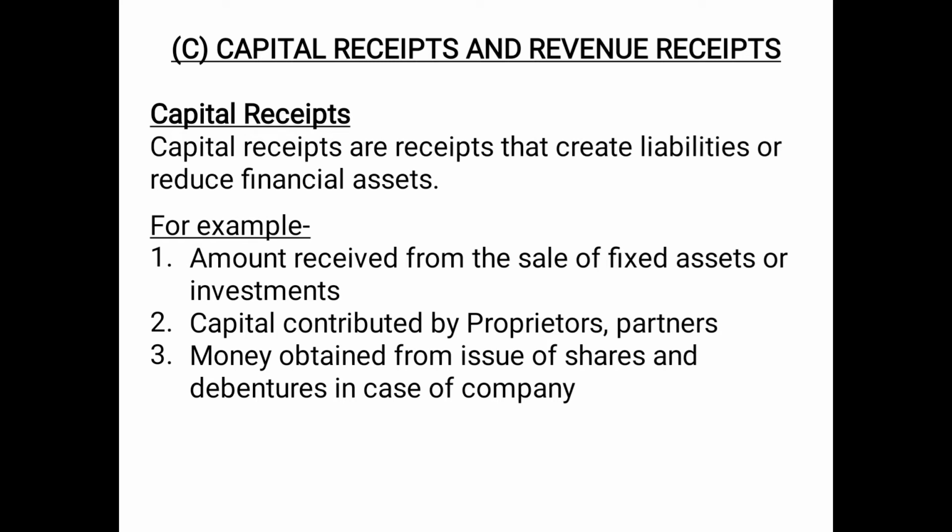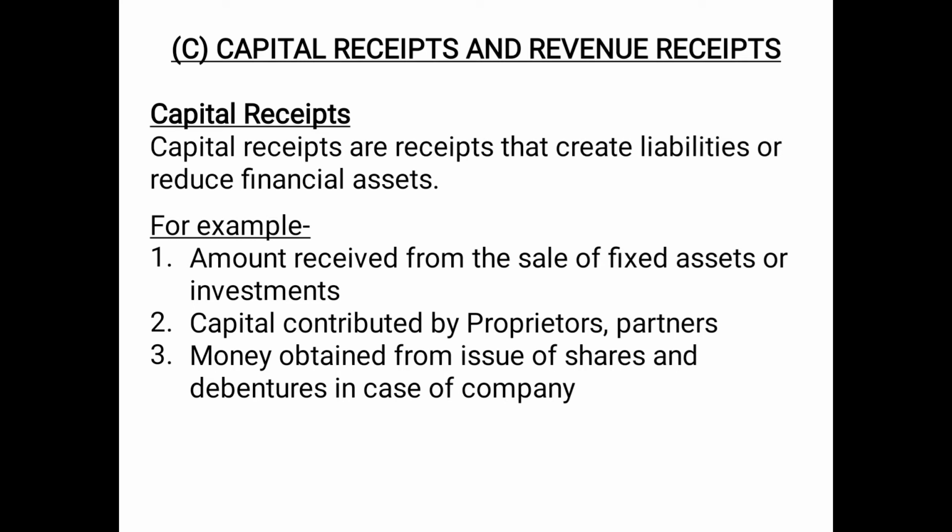For example, amount received from the sale of fixed asset, because when you sell the asset, no doubt you receive the money, but then the asset is sold off. So there is a reduction in the financial asset. So therefore it will be a capital receipt. Then capital contributed by proprietors or partners.